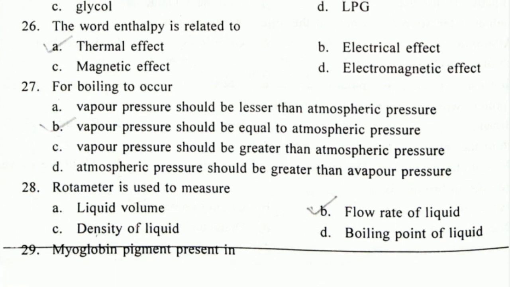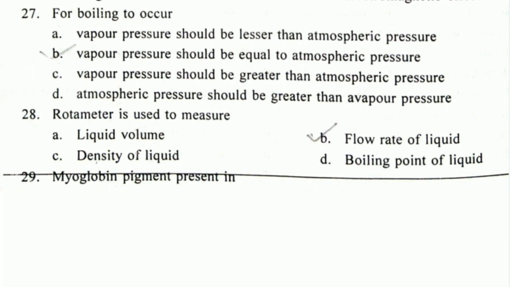Next question, for boiling to occur, what condition should be there? We know that when the vapor pressure of any liquid gets equal to the pressure of the atmosphere, then boiling starts. So the option is option B. When the vapor pressure will be equal to atmospheric pressure, then the boiling will start.